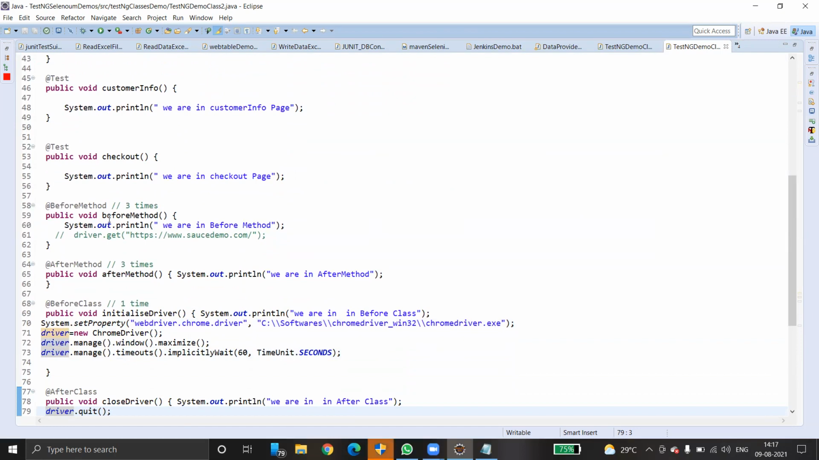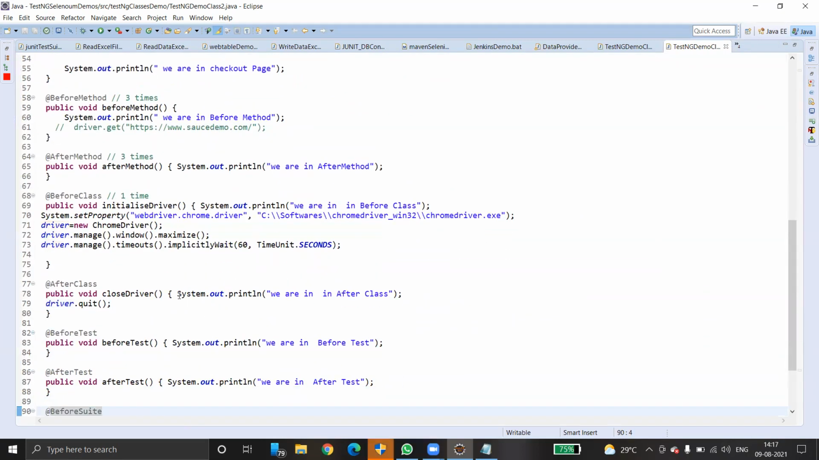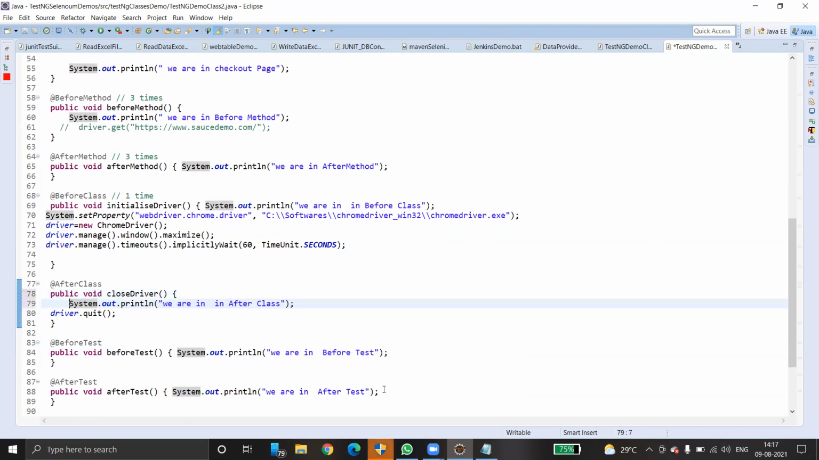This is before method, after method, before class. Here we are just initializing our driver, instantiating the Chrome driver and maximizing the window. And we are using implicit wait. Finally, close driver, where we are just closing the driver. Before test, after test. That's it. Shall we run the code now?